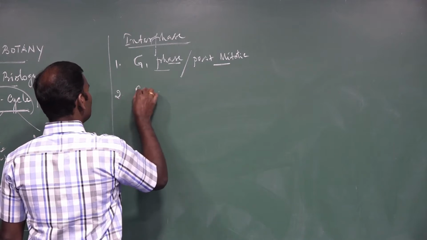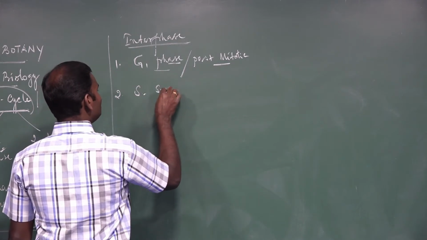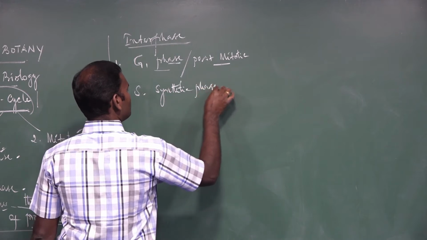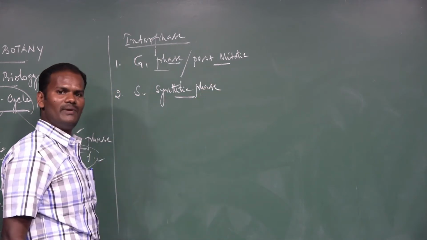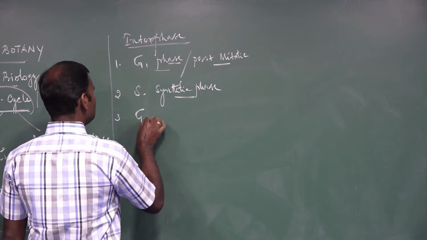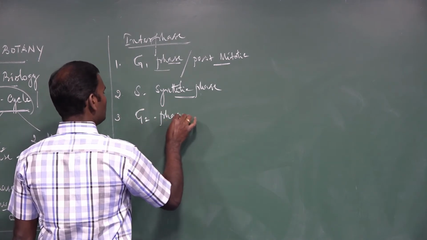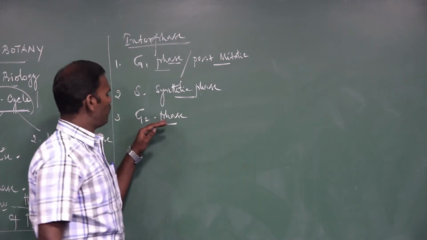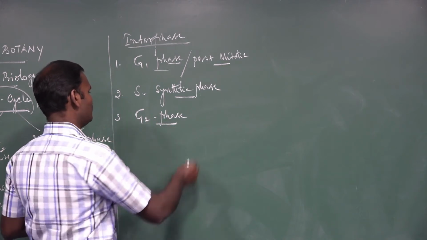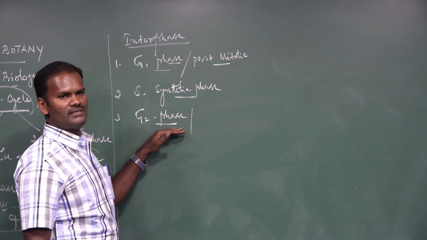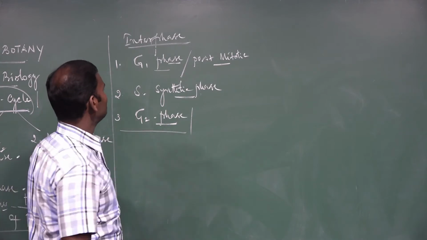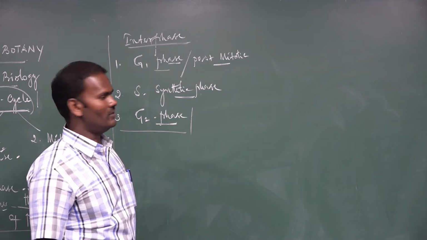The second one is the S phase. It is also called the synthetic phase. Here DNA gets replicated in this S phase. The third one is the G2 phase. It is also called the post-synthetic phase or pre-mitotic phase. It is the second gap phase or second growing phase. So these are the 3 subphases included in the interphase.